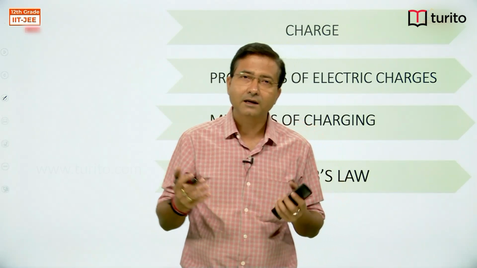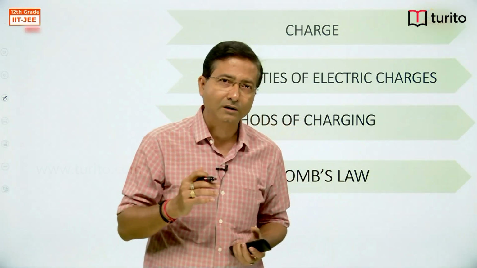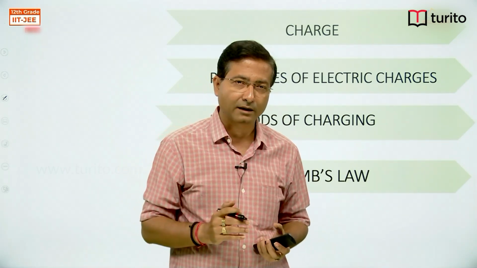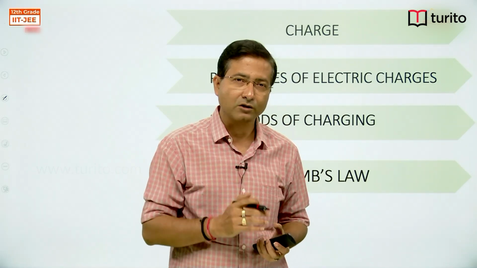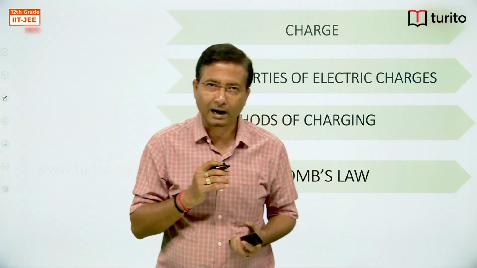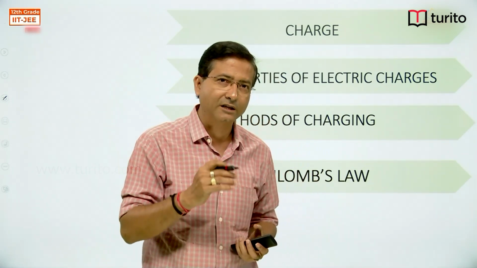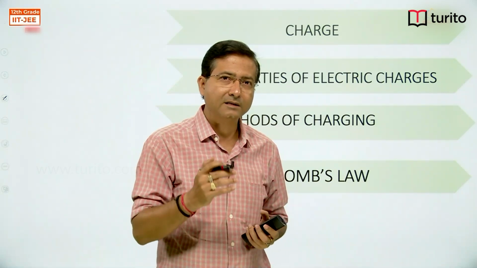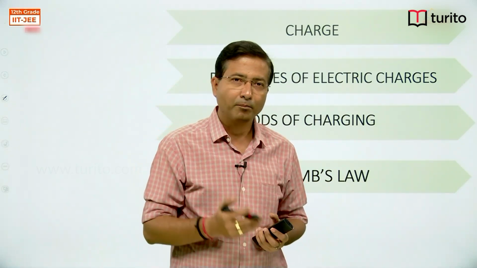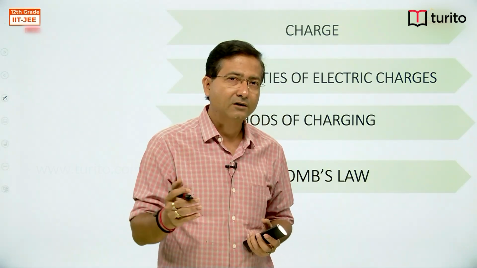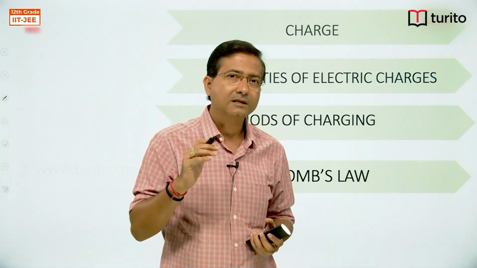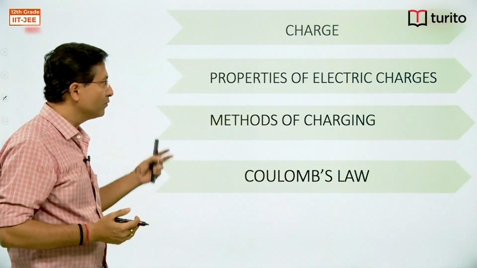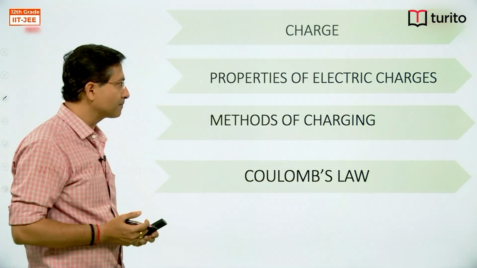For mass we have seen that m is equal to m naught divided by under root 1 minus v by c whole square, where v is the velocity. So as the velocity gets very close to the velocity of light, the mass is not equal to the rest mass. But this is not the situation for charge. Charge on an electron is the same for all speeds of the electron, right? So we talked about the properties of charges.